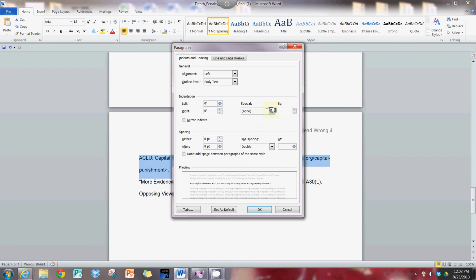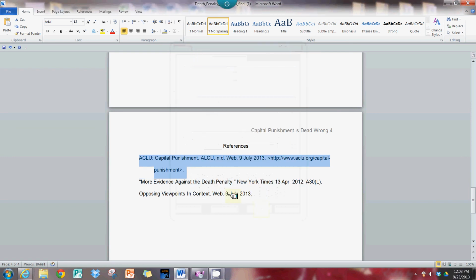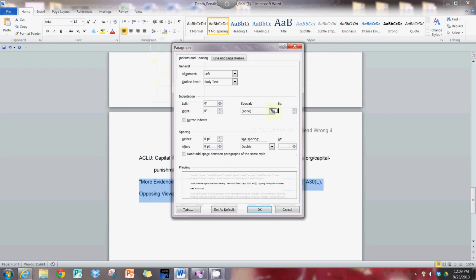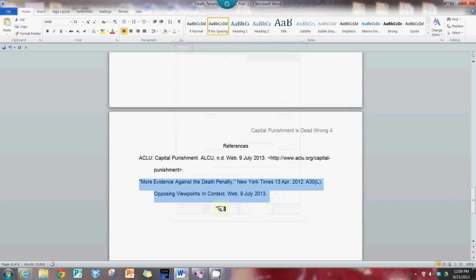But to make these second and third lines indented, we simply go to hanging, and it always goes to the 0.5, and then when we click OK, you can see that that jumps it over. If you do it any other way, it'll drive you crazy. So this is the easiest way, just highlighting this, going to line spacing options, and under special, hit hanging, it goes to 0.5, we hit OK, and then we have it.